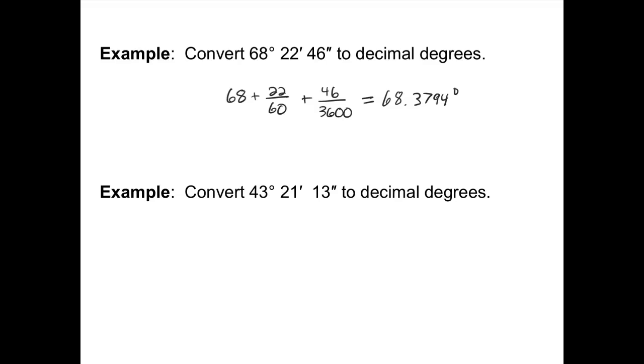For the next one, I would take 43 plus 21 over 60 plus 13 over 3600, and that gives me 43.3536 degrees.